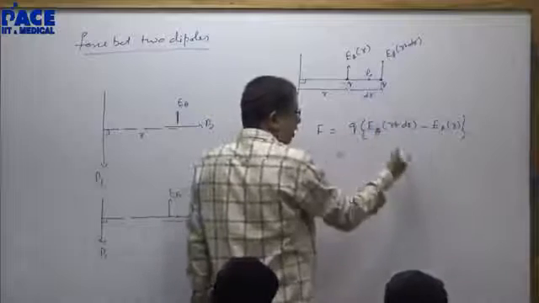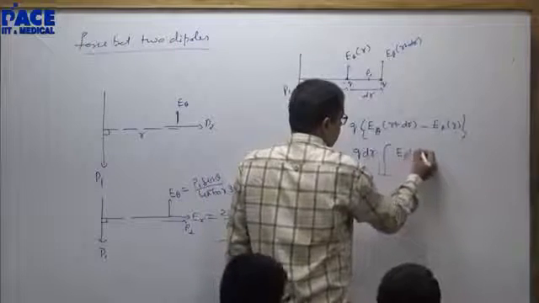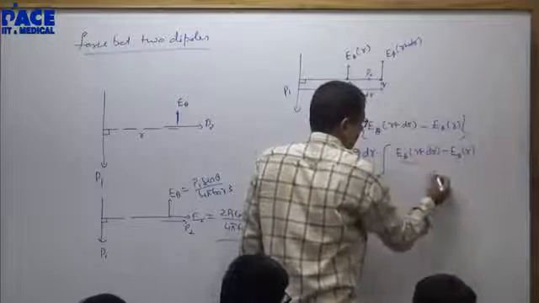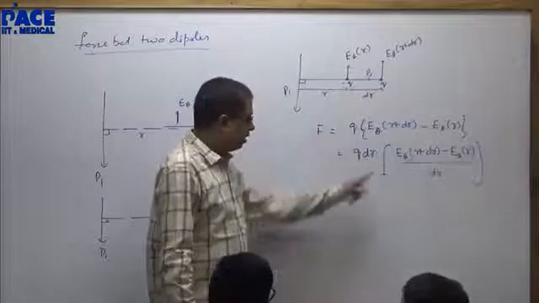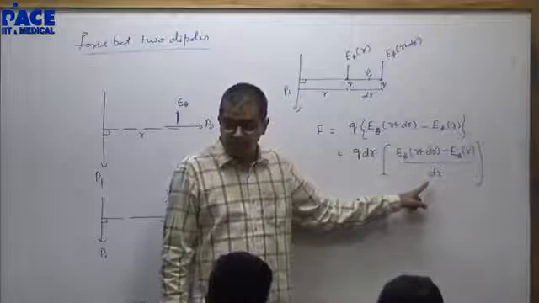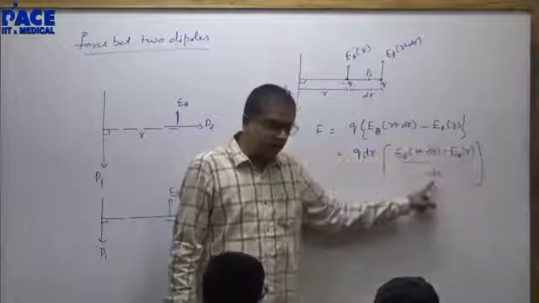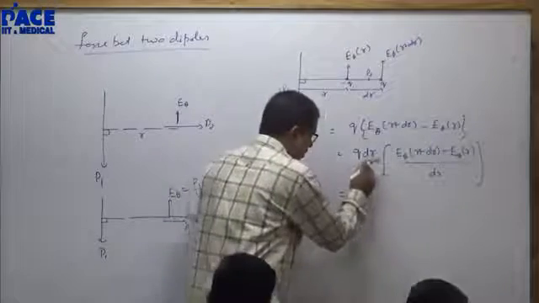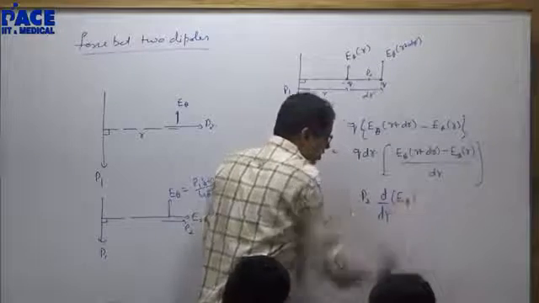Now I will multiply the numerator and denominator by dr. Q into dr, E theta as a function of R plus dr minus E theta as a function of R, divided by dr. Have you seen this somewhere? f of x plus delta x minus f of x upon delta x, limit delta x tending to 0. For me, f of r plus dr minus f of r upon dr, limit delta r tending to 0 is d by dr. What is this called? By the way, this is P2 d by dr of E theta.